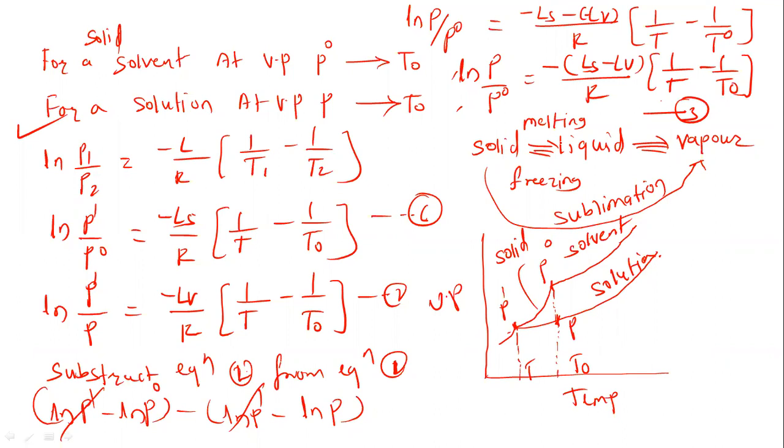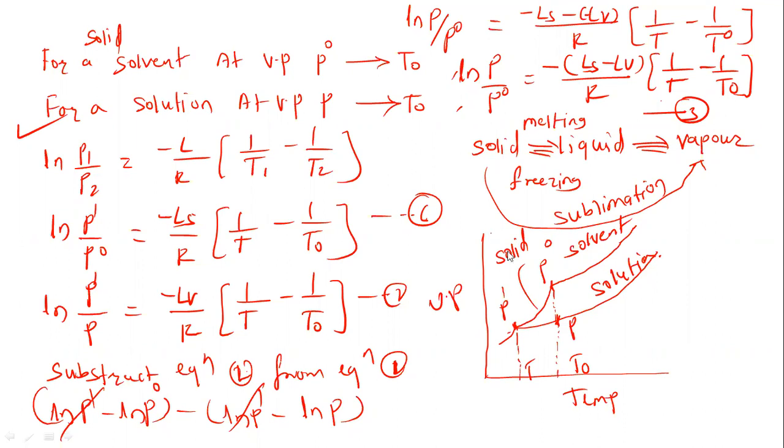So remember this equation. Once again, we have to see how we convert this by applying the Clapeyron-Clausius equation. We are writing the two separate equations, equation 1 and equation 2. Subtracting equation 2 from equation 1, we are getting this equation ln p upon p0, minus in bracket minus lv upon r, and this 1 upon t minus 1 upon t0 is common. Now taking the negative sign out of the bracket, it is ls minus lv, divided by r. So we are getting this equation 3.